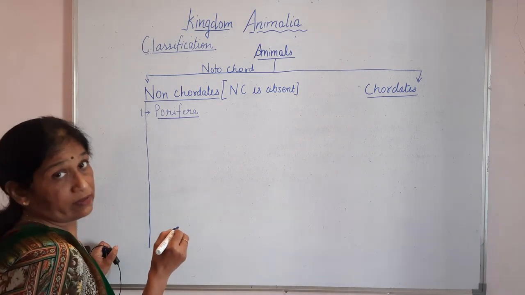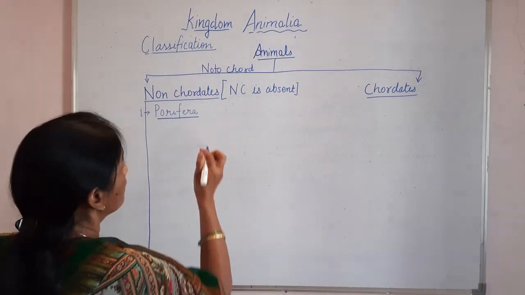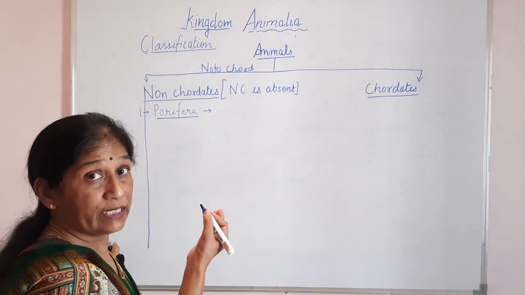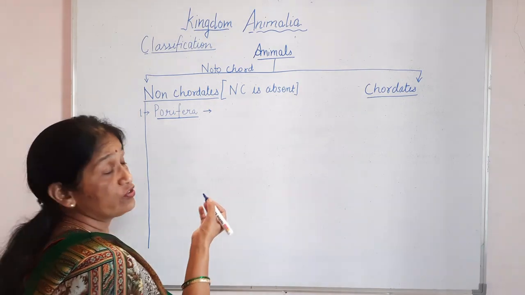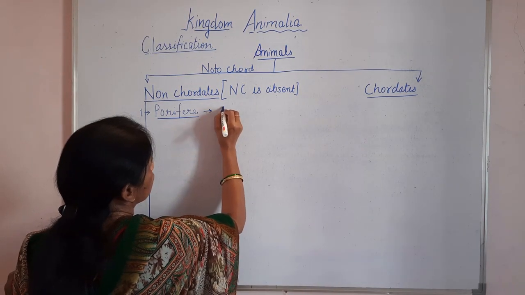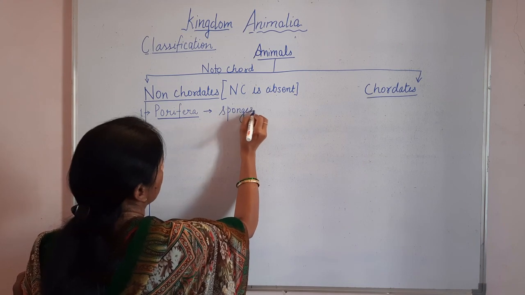The name suggests that these are pore-bearing animals. We'll deal with all the phyla individually, with all the important features and examples, but just for sake I'll tell that sponges come in this, right?